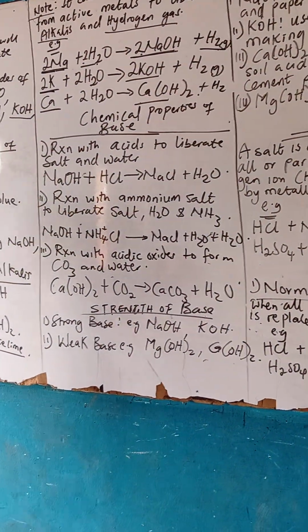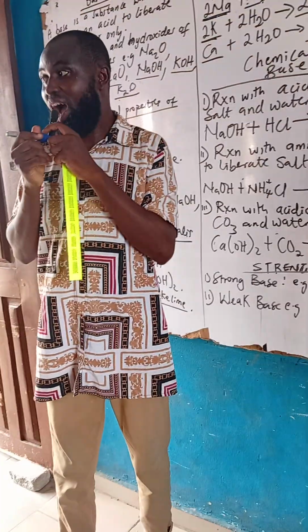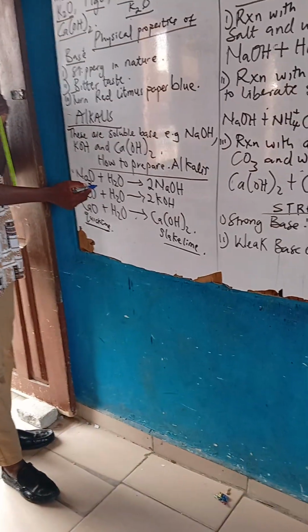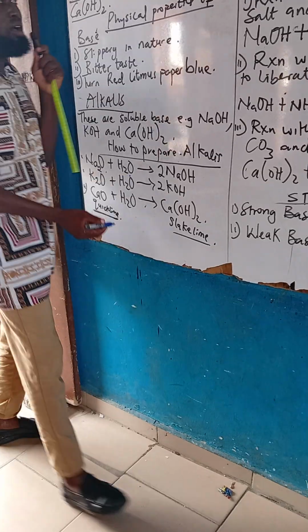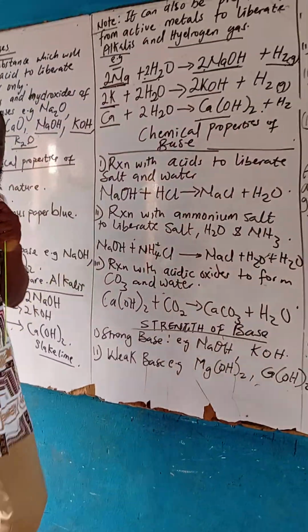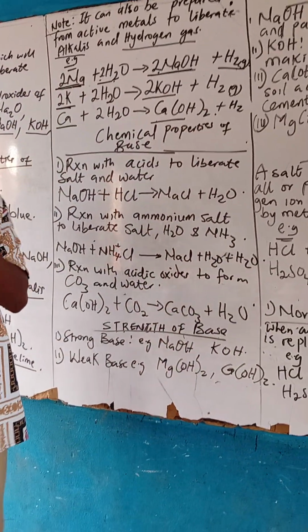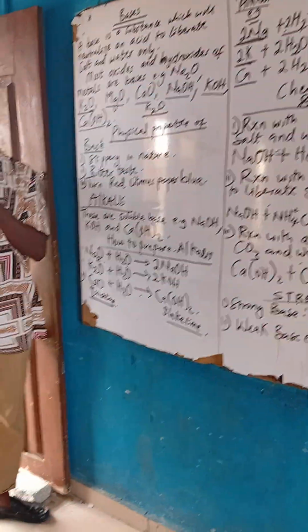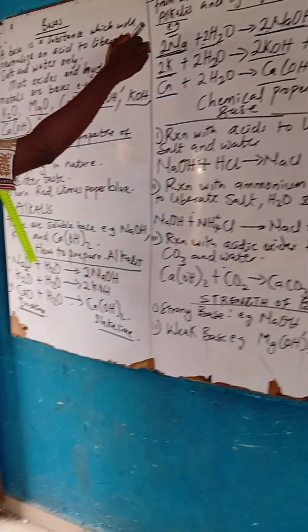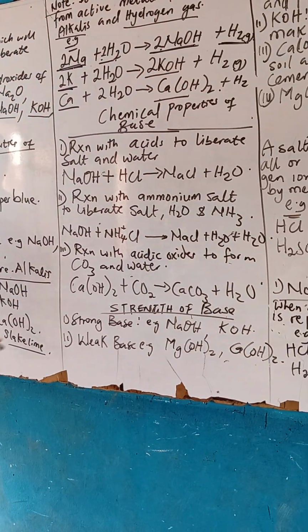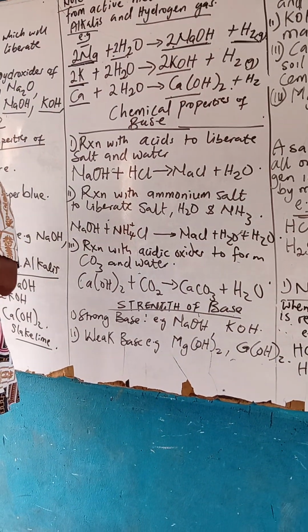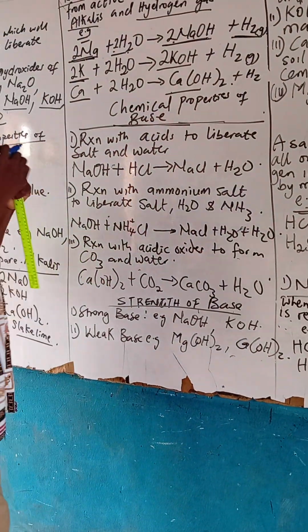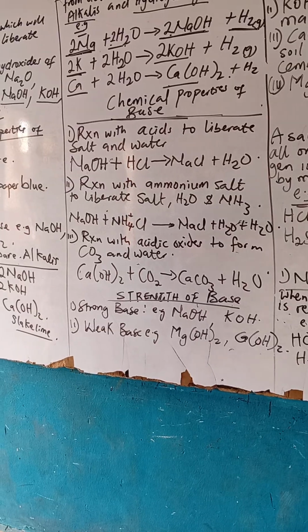So there are 2 ways you can prepare your alkalis: either by reaction of basic oxides with water, or active metals with water. But active metals will liberate hydrogen gas, while basic oxides will not liberate hydrogen gas. Those are the differences between the preparation of the alkalis. Should I move forward? Now, what are the chemical properties of a base? We all know neutralization now.